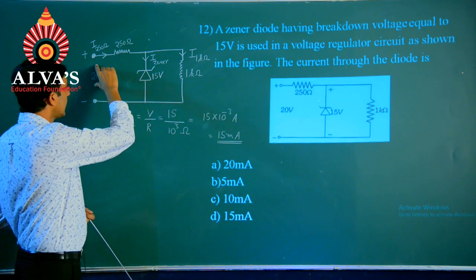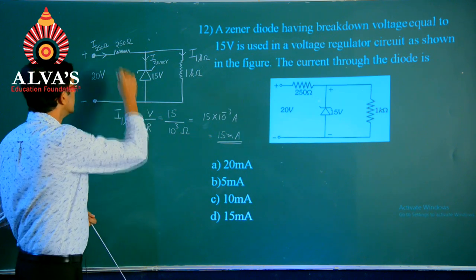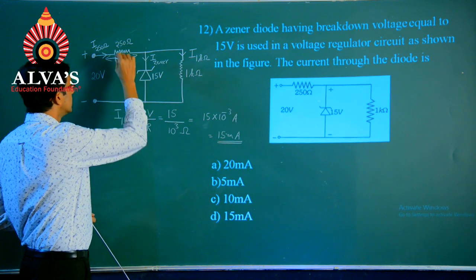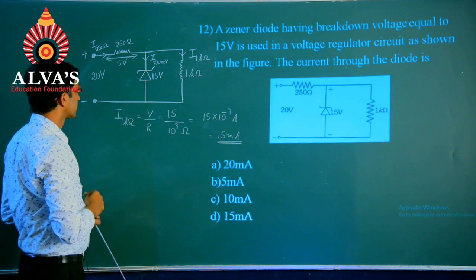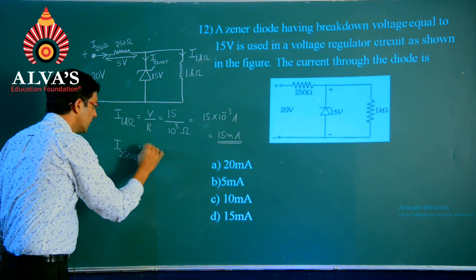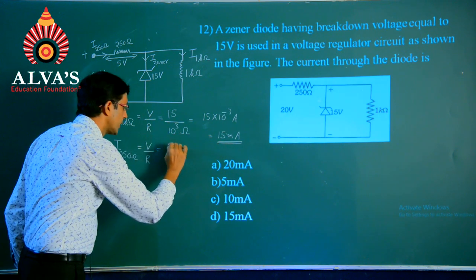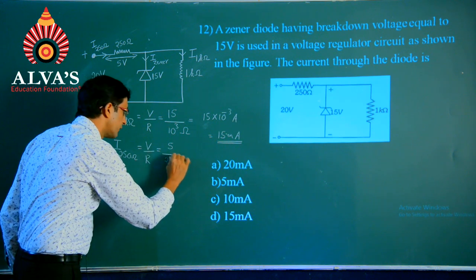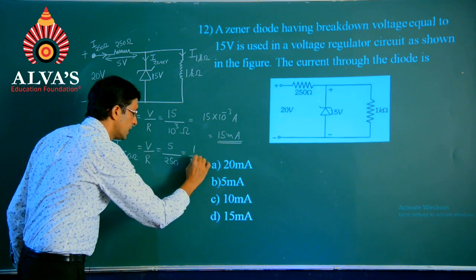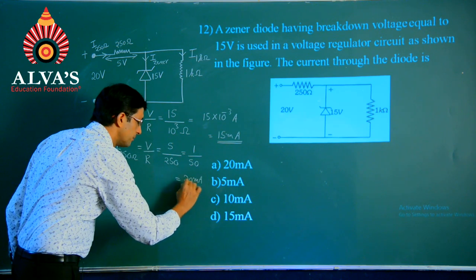Then when it is across this 250 ohm resistor, we can say this left hand side will be at 20 volts and across the Zener diode the breakdown voltage happens to be 15 volts. So, we can expect the potential difference across this to be 5 volts. So, I suffix 250 ohms will be equal to V by R. So, it will be 5 divided by 250 will become 1 divided by 50, which will be 20 milliampere.